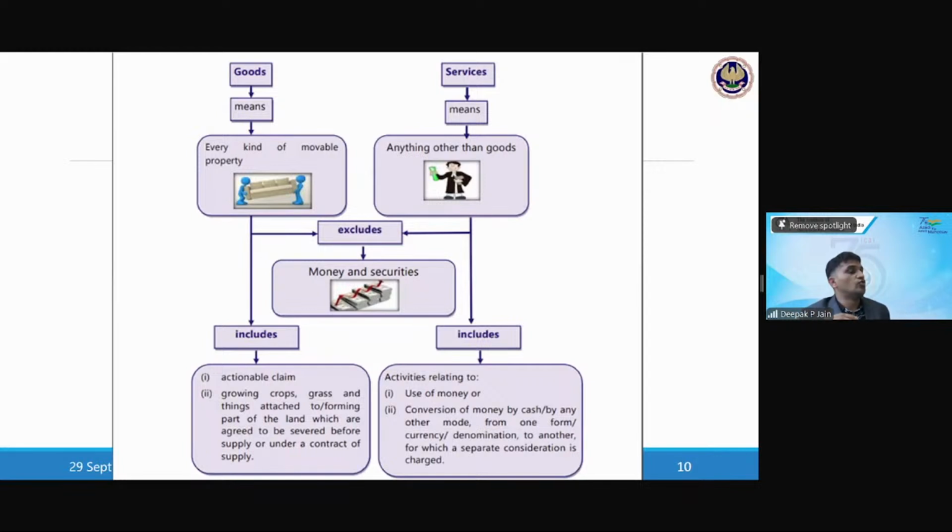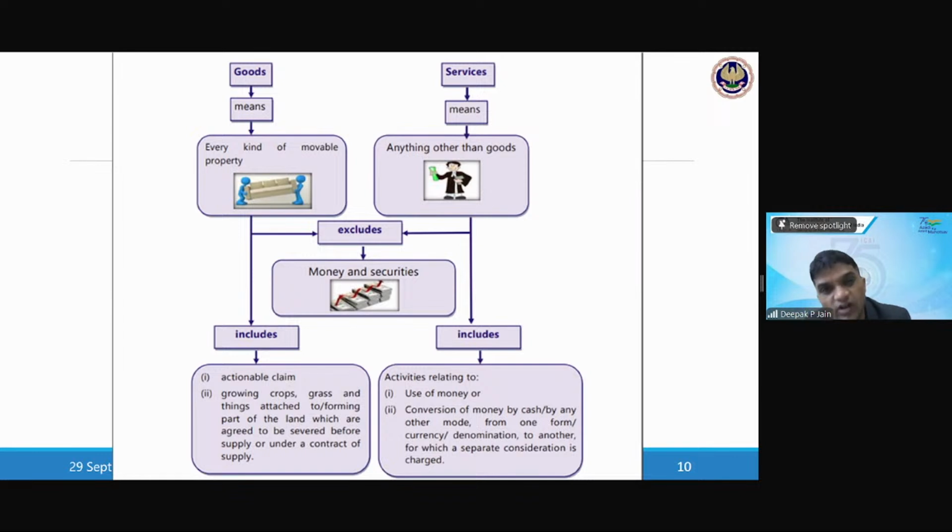Like you have sundry debtors, you have sold something. Now you have to recover money from them. They are called sundry debtors, or they can also be called accounts receivable. The right to claim that money from the accounts receivable or from the debtors is called an actionable claim. You can take action for your claim.